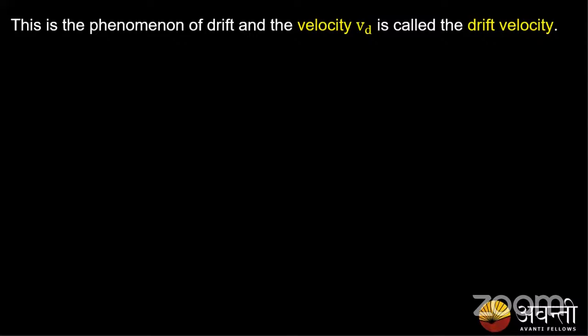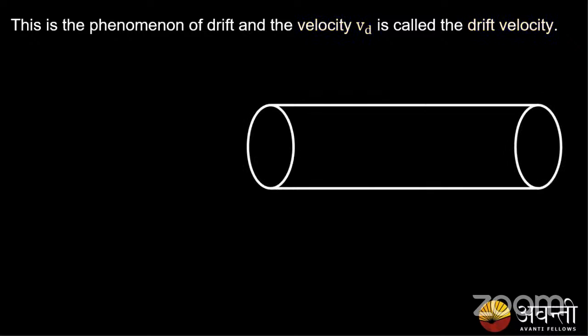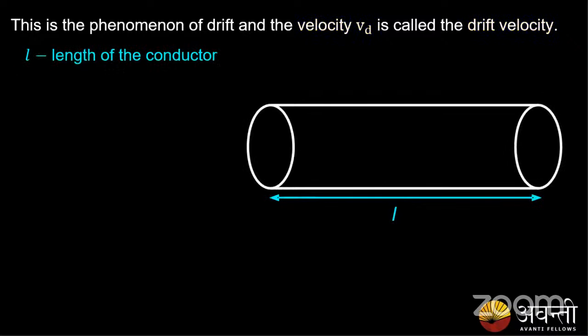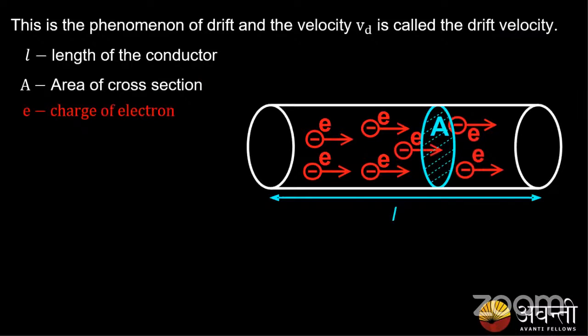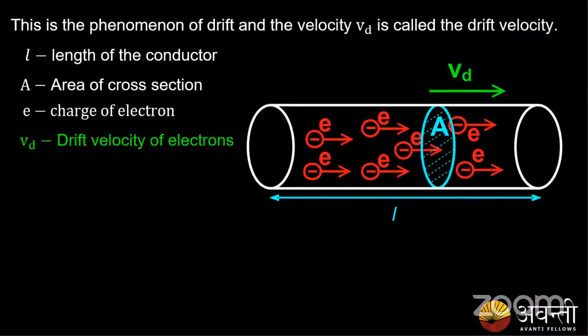Now, can I write the expression of current in terms of drift velocity? Let us see how. Let us consider a conductor. Let L be the length of the conductor and A be the area of cross section of this conductor. Let there be N charges present inside the conductor, and each charge is moving with some velocity.